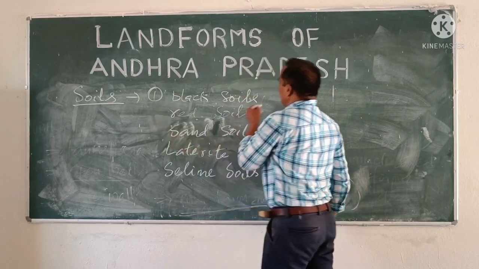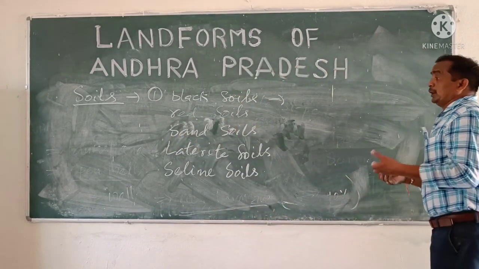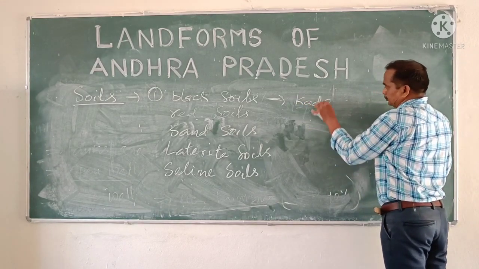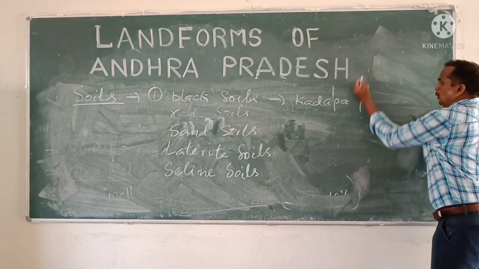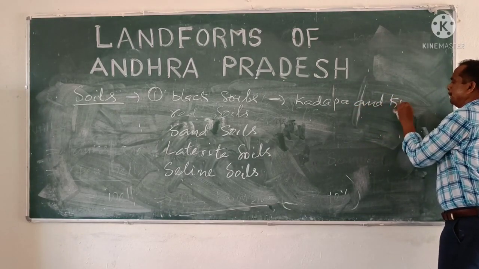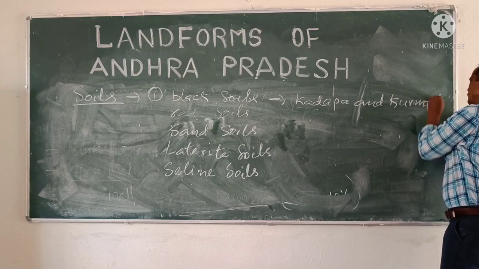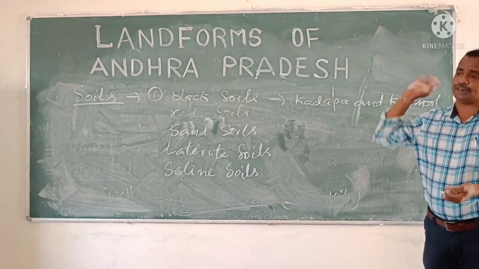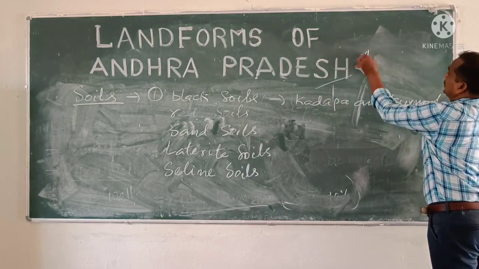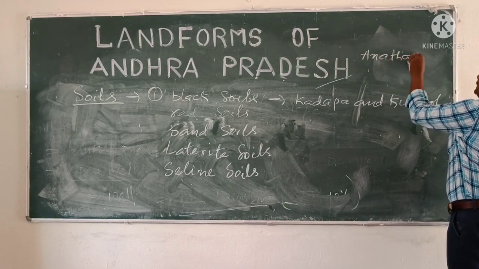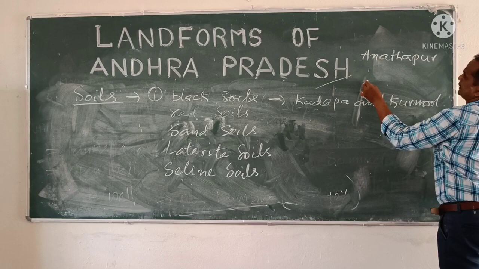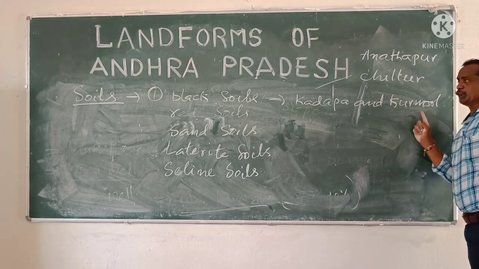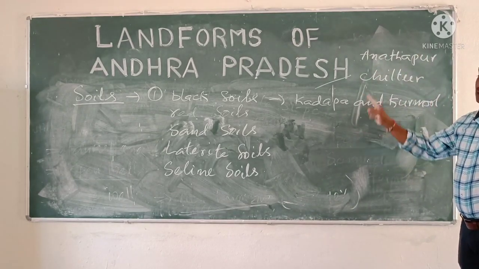One is black soils. Where can we find black soils? Kadapa and Kurnool. Dear children, Rayalaseema is formed with 4 districts. Already you know that. One is Anantapuram, second one is Chittoor, third one is Kadapa and fourth one is Kurnool. These 4 together are called Rayalaseema.